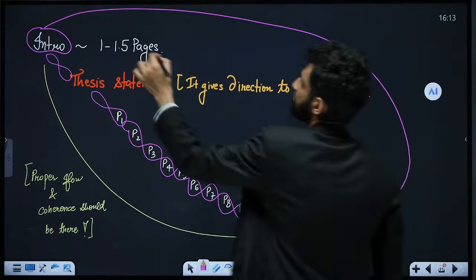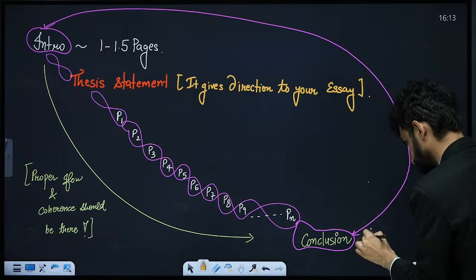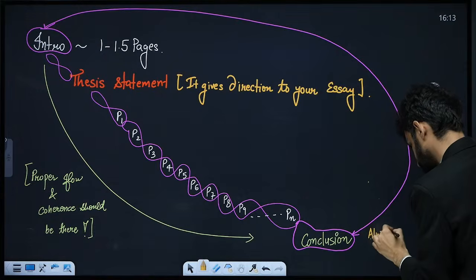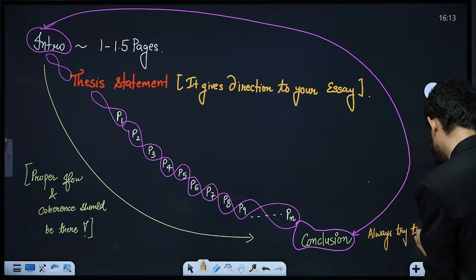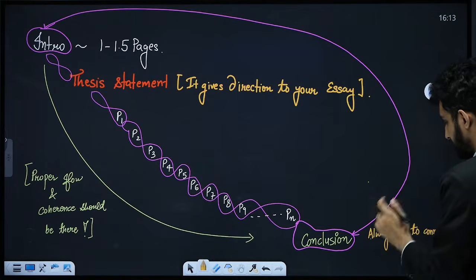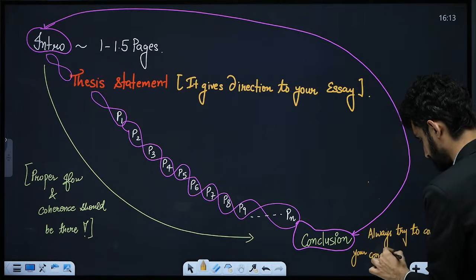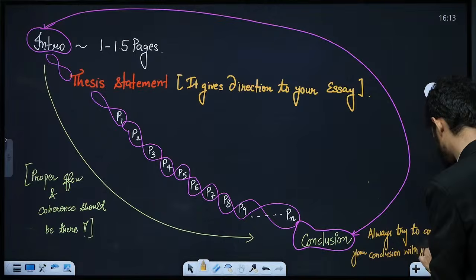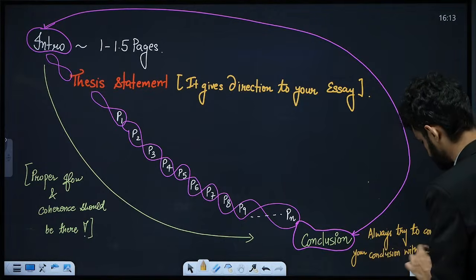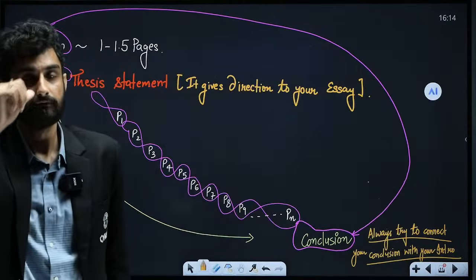So always try to connect your conclusion with your intro. So whatever the thought you have written in the intro, Kashif,